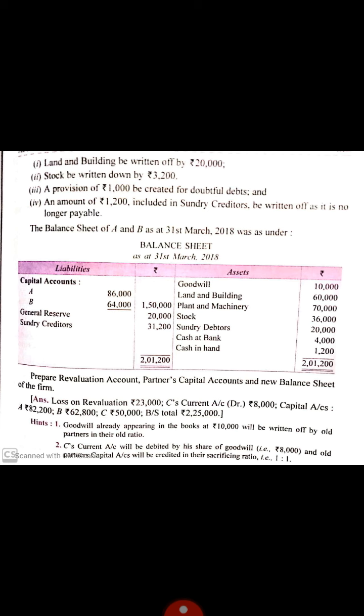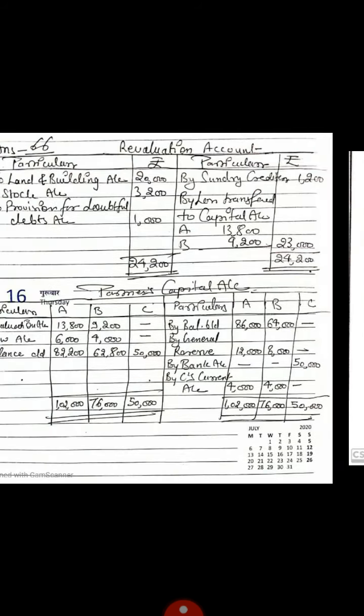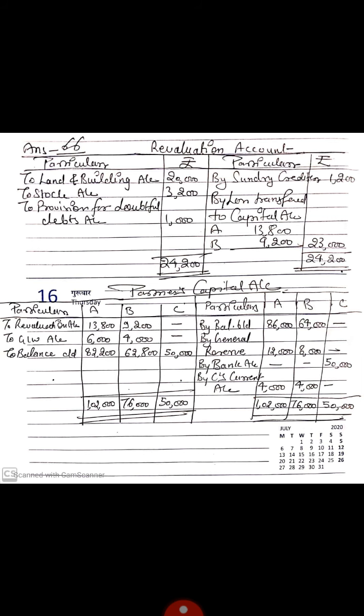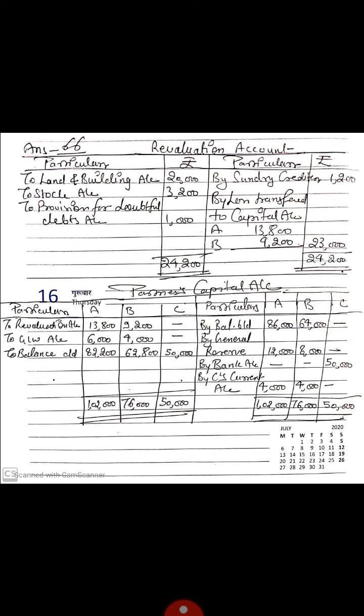Okay students, now come to our solution. First we will make the revaluation account. On the debit side we record decrease in assets and increase in liability, and on the credit side we record increase in assets and decrease in liability.